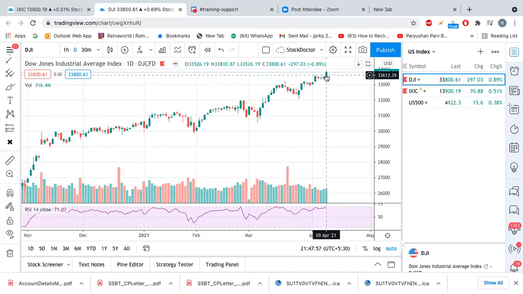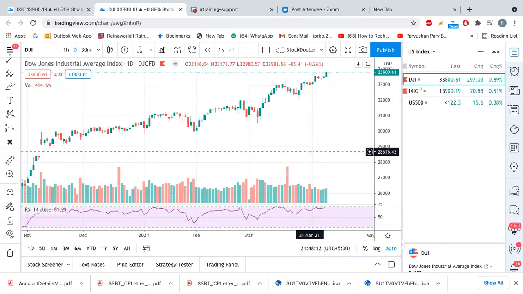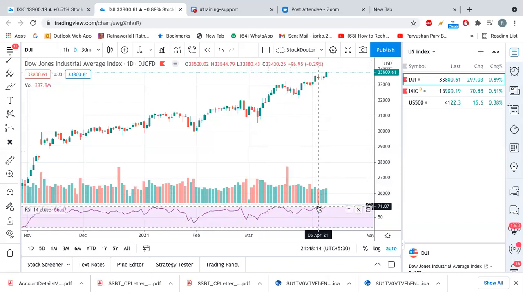See, here I have selected the last candle. You can see at the left downside it's mentioned as 71. So this says that RSI is quite in the overbought zone. I'm not saying that if RSI is in the overbought zone, then the index will start falling from the next day. Sometimes RSI stays at 70 levels and the index is still performing.